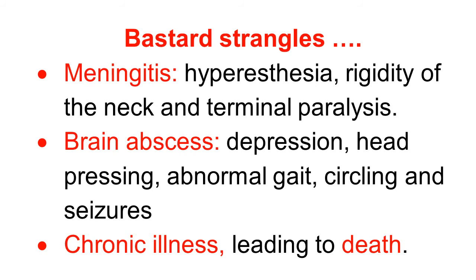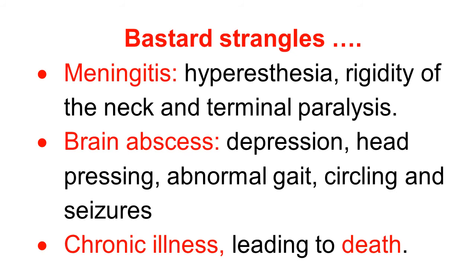Continuing with bastard strangles, it is very severe, where it causes a fatal disease, death of the horses. So many times it is observed that it produces inflammation of the meninges, meningitis, manifested by hyperesthesia, increased sensation, rigidity and tightness of the neck, and finally progressive terminal paralysis at the last stage.